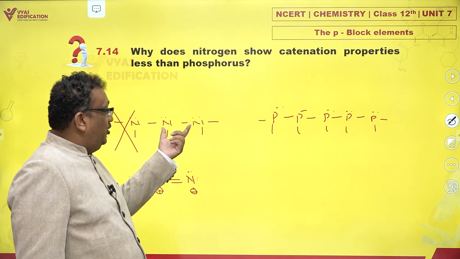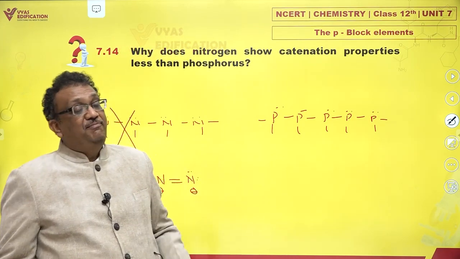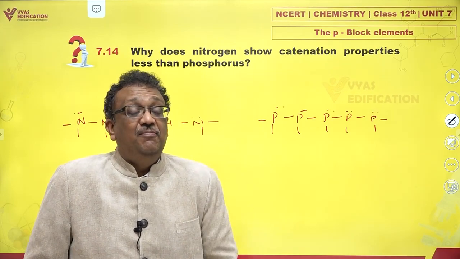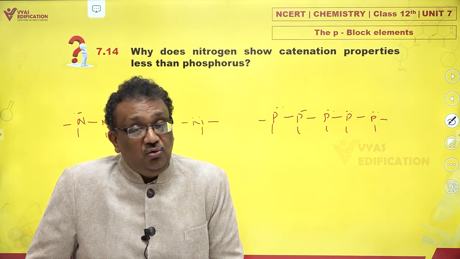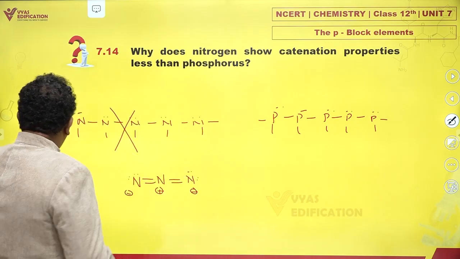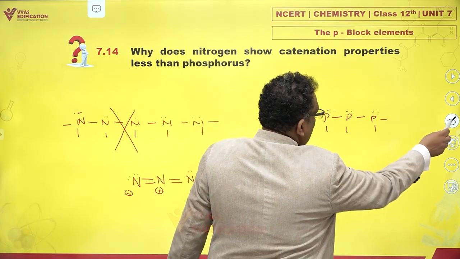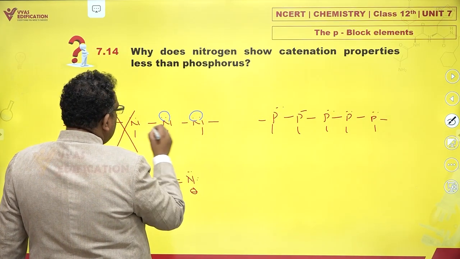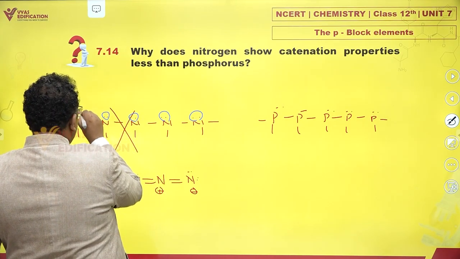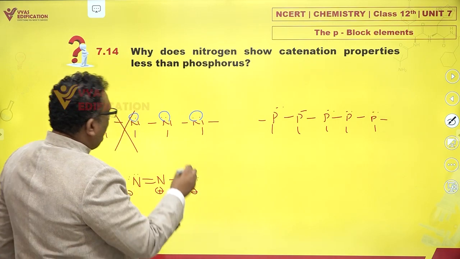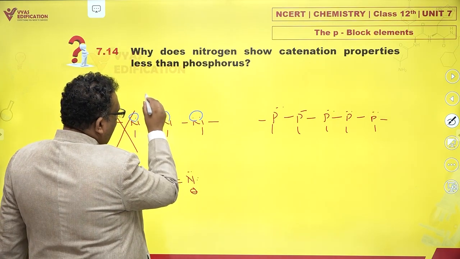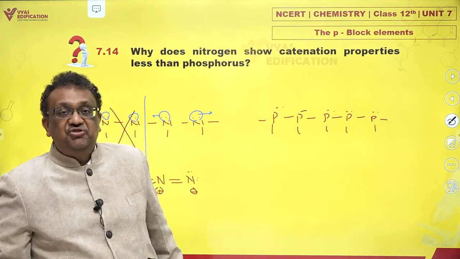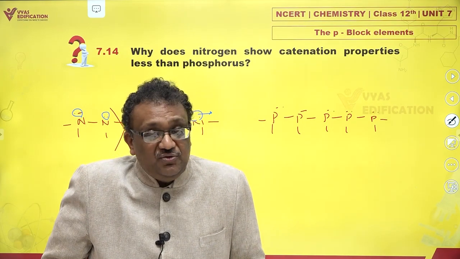See, the length of the N-N bond is smaller than the length of the P-P bond. So because bond length is less, we might expect that the bond strength should be more. No, that is not the case. Why? The tragedy in the case of nitrogen is because of the lone pair of electrons. Each nitrogen atom actually harbors a lone pair of electrons. Now, if nitrogens are forming a bond, there is a repulsion between these lone pairs. And because of this repulsion, the strength of the N-N single bond becomes very poor.